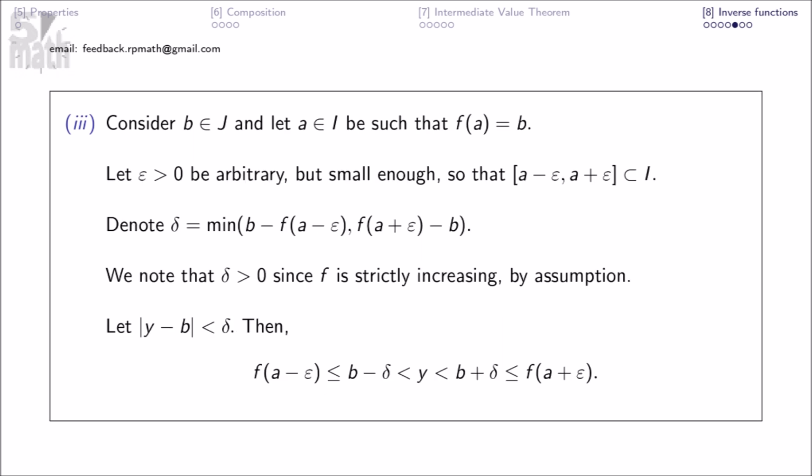Consider b in j, and let a in I be such that f of a equals b. Let epsilon greater than 0 be arbitrary, but small enough so that this. Denote delta equal this. We note that delta is greater than 0 since f is strictly increasing by assumption. Let the absolute value of y minus b be less than delta, then this.